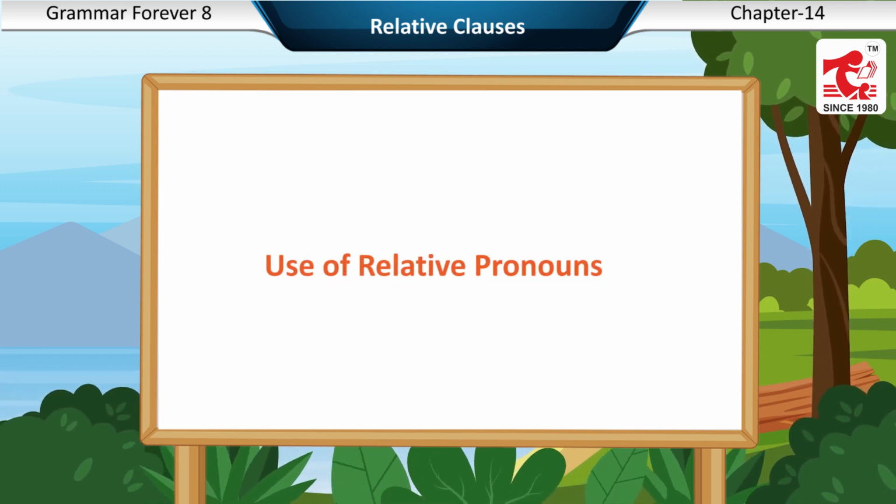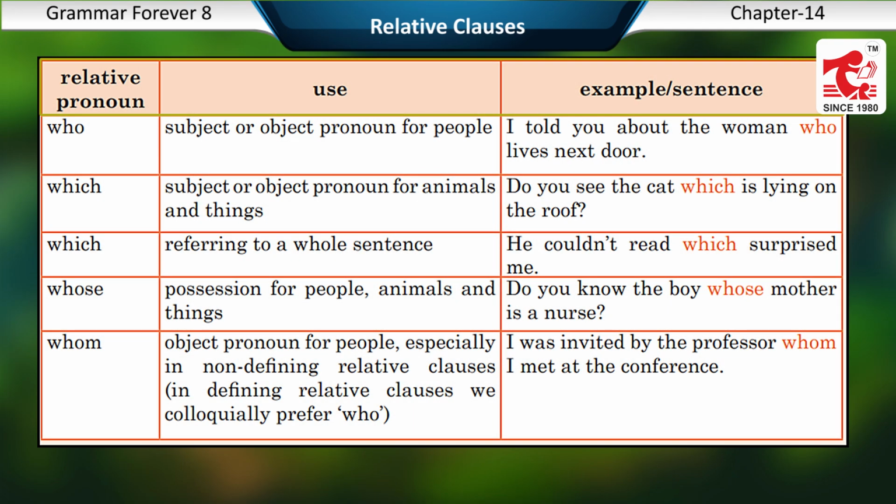Use of relative pronouns. Relative pronoun, use, example or sentence. Who, subject or object pronoun for people. I told you about the woman who lives next door. Which, subject or object pronoun for animals and things. Do you see the cat which is lying on the roof? Which, referring to a whole sentence. He could not read, which surprised me.